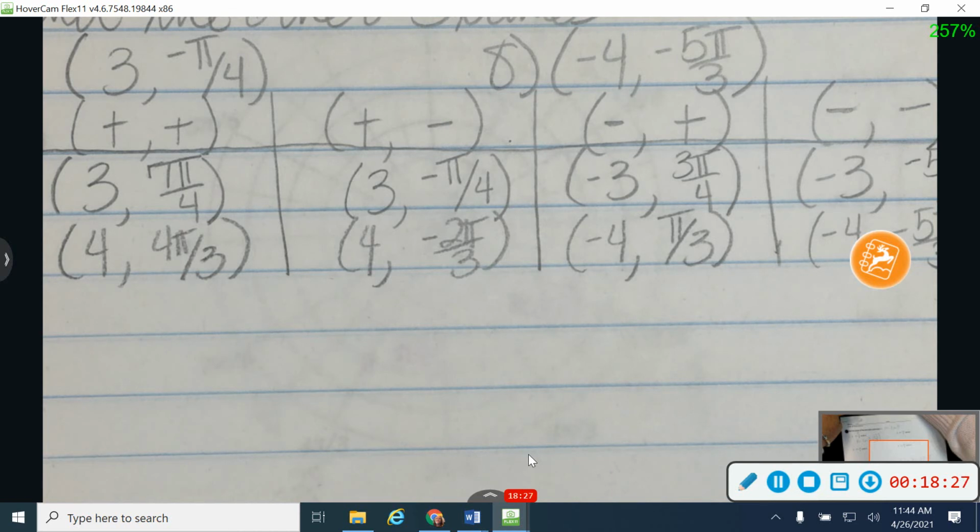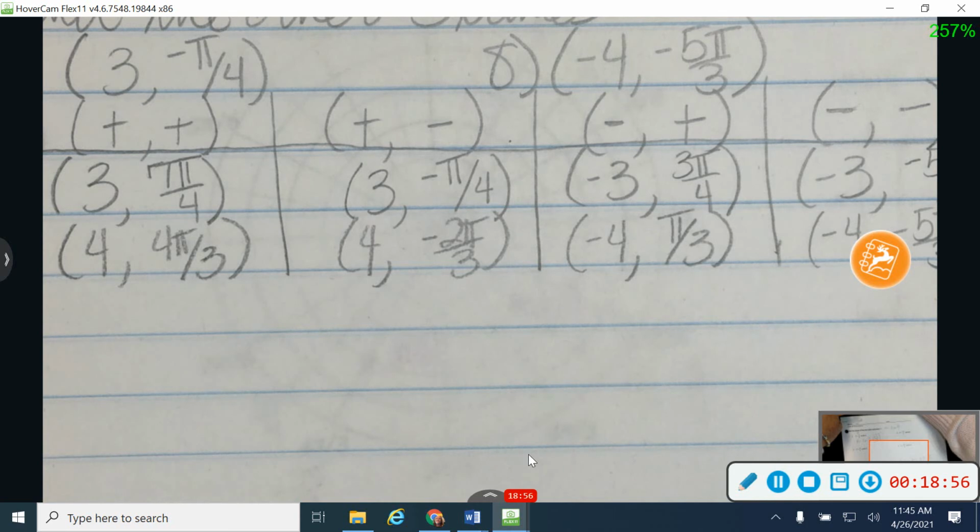Okay, so again, all the way across, the radius will stay the same number. What will change is the positive and negativeness of it. And your angle will always have that same denominator. So if you're working with one and all of a sudden your denominator changes to like a pi over 6, something might be going wrong. Your angle should always be some version of pi and then over 3 for this one. Okay, questions on that one?